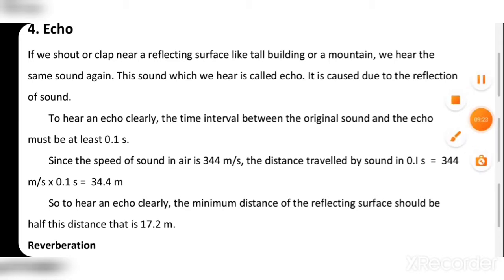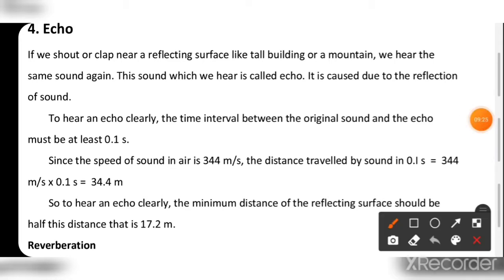Now we have to see about echoes. If we shout or clap near a reflecting surface like a tall building or mountain, we hear the same sound again. If we are standing near a mountain or a big building and we clap or make a sound, we hear the same sound after some time. This is called the echo. The sound which we hear is called the echo.